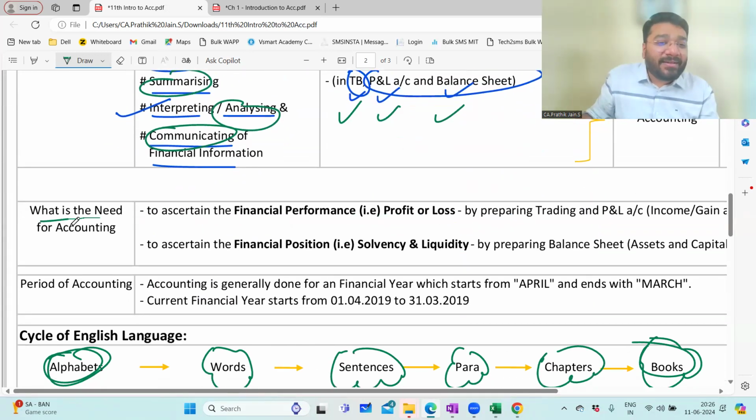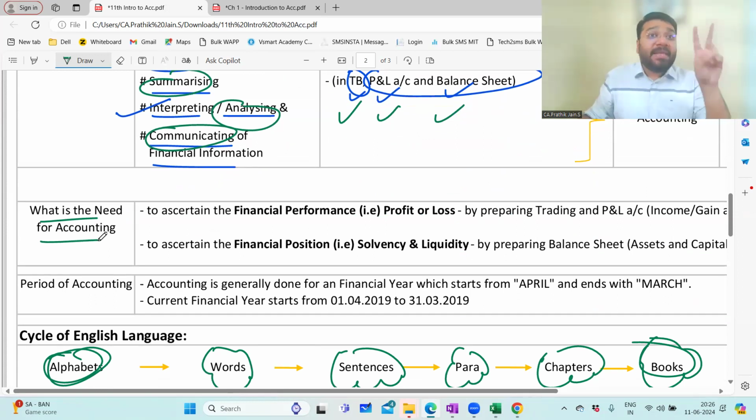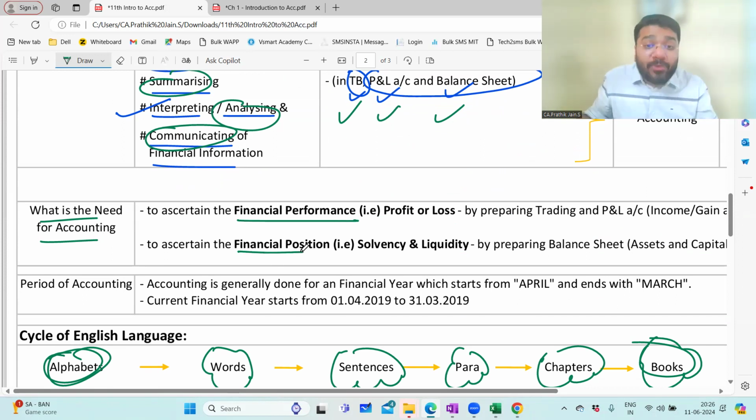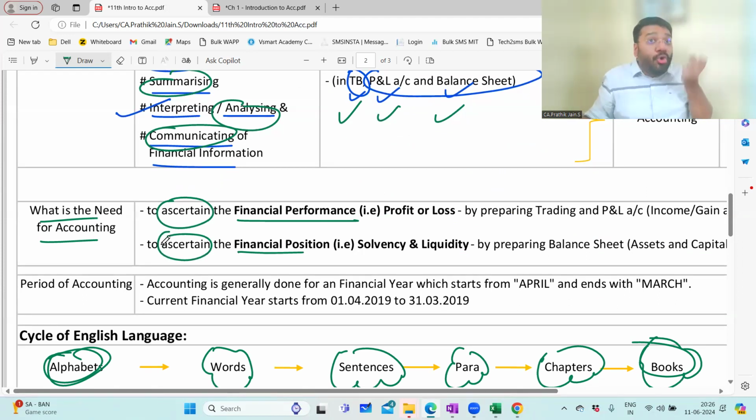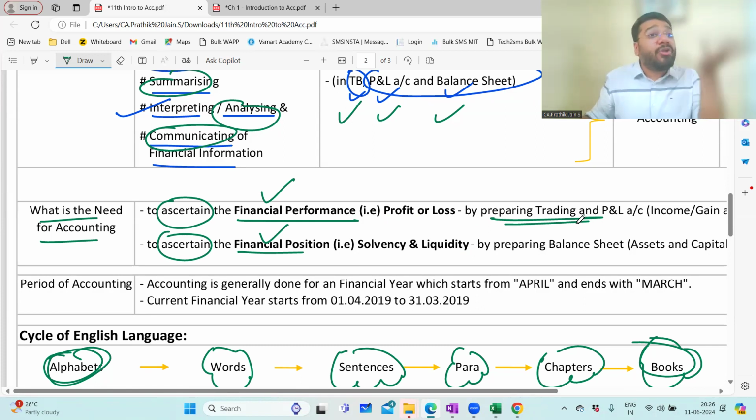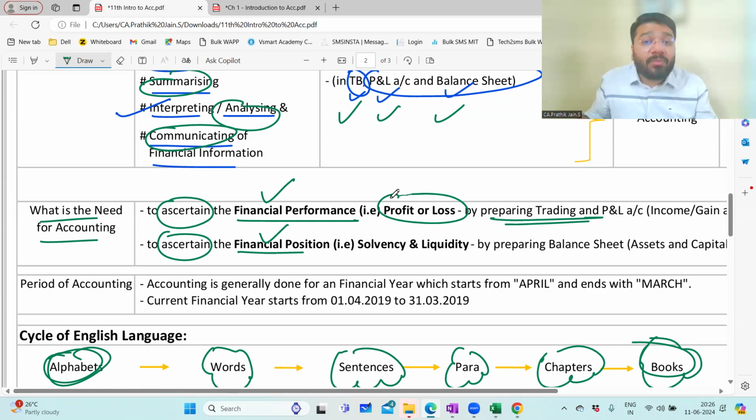So what is the need of accounting, sir? There are multiple needs of accounting. In that, the 2 primary needs of accounting are to evaluate the financial performance and to evaluate the financial position. Evaluate means what? Ascertain. To ascertain means what? To know the financial performance and to know the financial position. So financial performance is ascertained by preparing trading and P&L account. So what is the performance of the business? How do you measure the performance of the business?